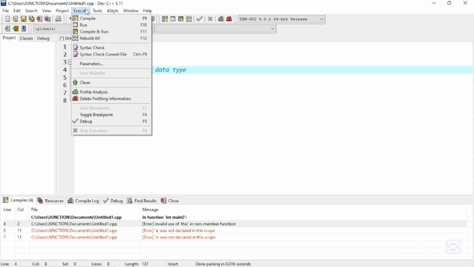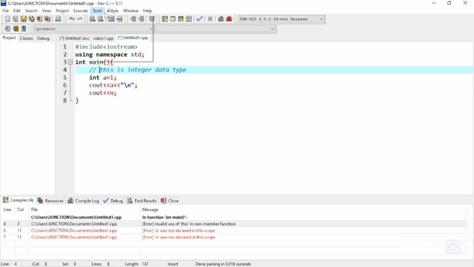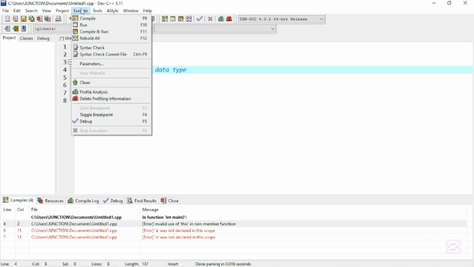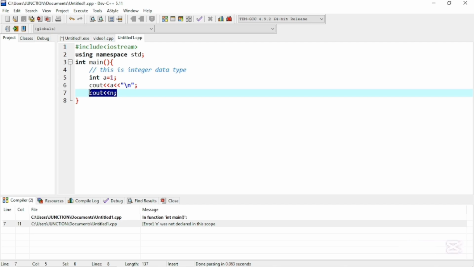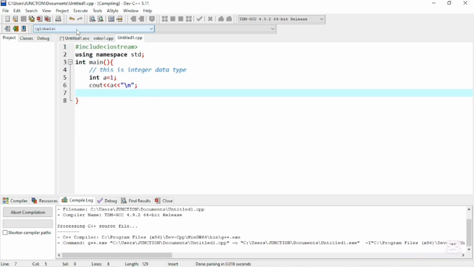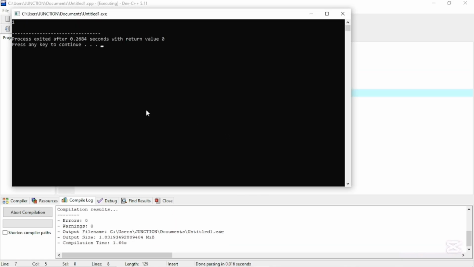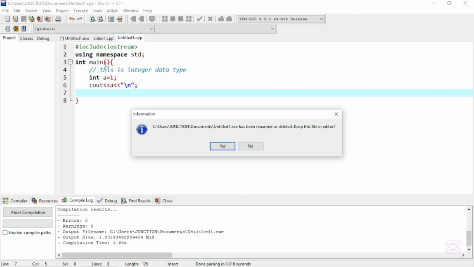Then if I want to execute, on the menu bar there is an execute button. Just click on compile and run, and it will execute your code. If I execute it, there is a problem here. It's saying that n is not declared. Simply I will remove it and then execute it again. Compile and run. You will see that it has been executed. It has no effect in the code.